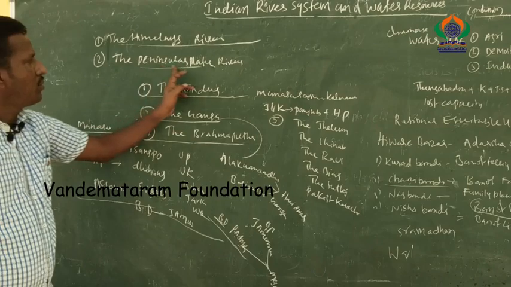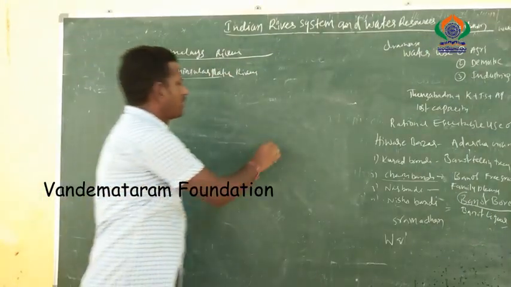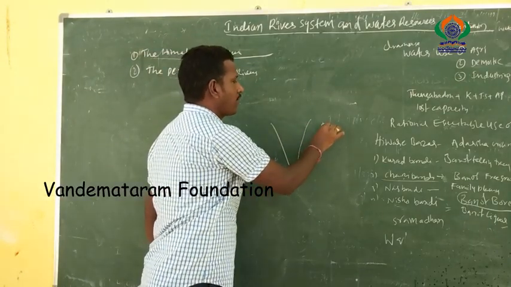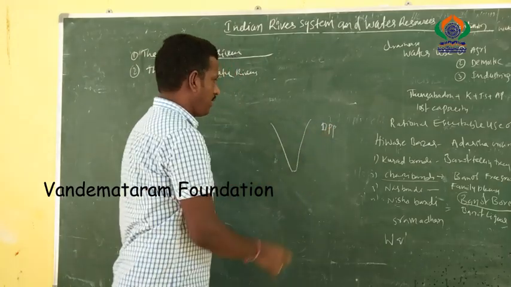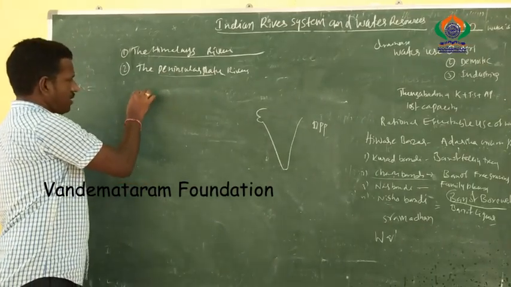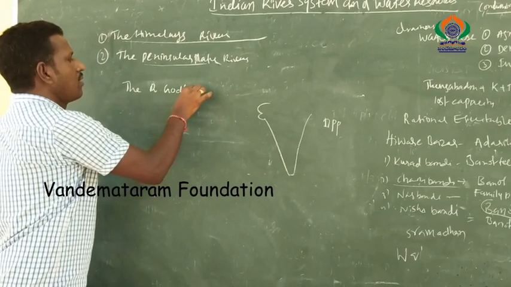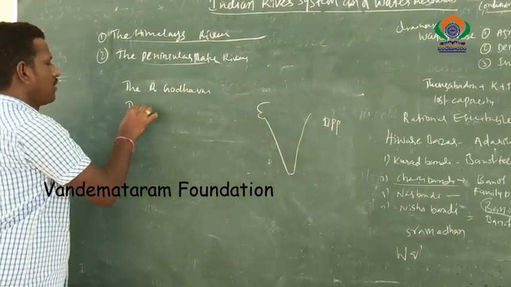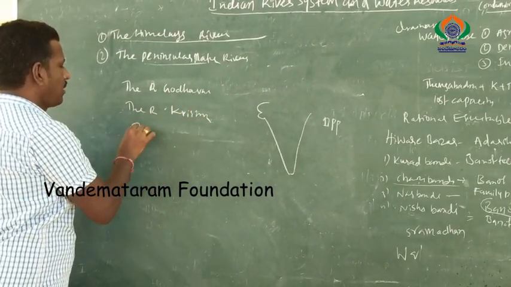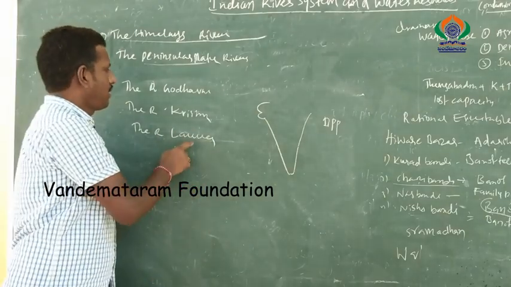Next we discuss the peninsular rivers. In the peninsular river system we observe the Deccan peninsular plate area. The Deccan peninsular plate area has major rivers such as the river Godavari, the river Krishna, and the river Kaveri, along with other important rivers.